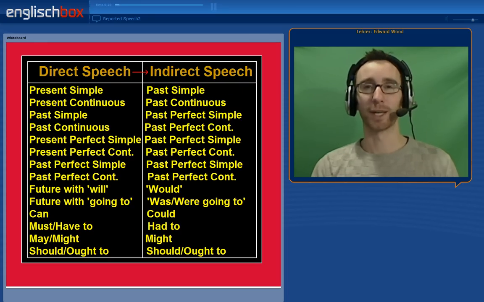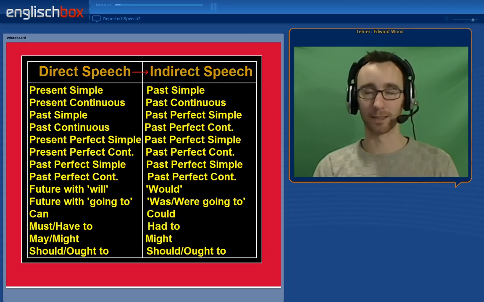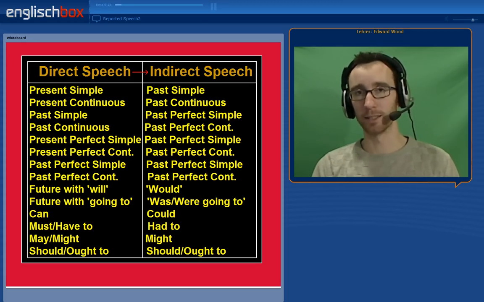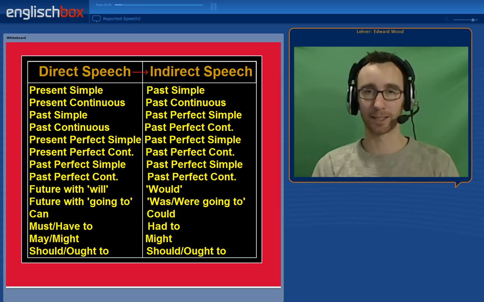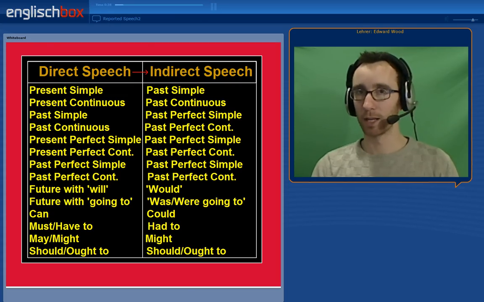In front of you, you can see a summary of the tenses in direct speech and the tenses that these are converted to in indirect speech. For example, a sentence in the present simple will be moved into past simple.